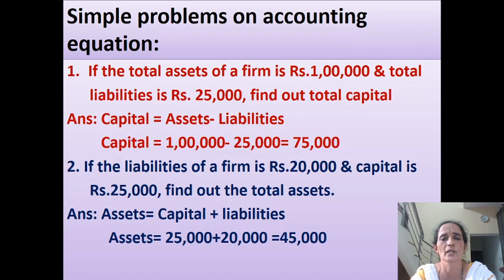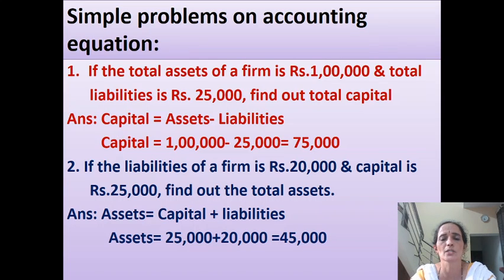And this accounting equation has been developed based upon double entry principle. Double entry principle states that every debit must have a corresponding credit. So, capital is equal to assets minus liabilities. In this question, assets is equal to 1 lakh. So, 1 lakh minus liabilities 25,000. So, capital is equal to 75,000.